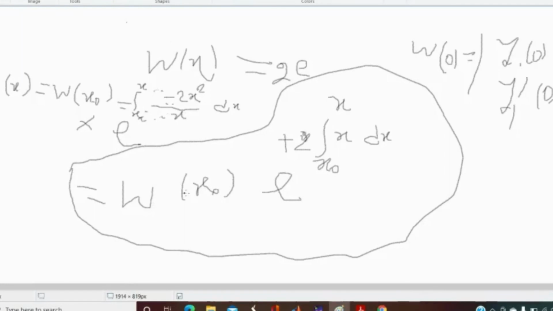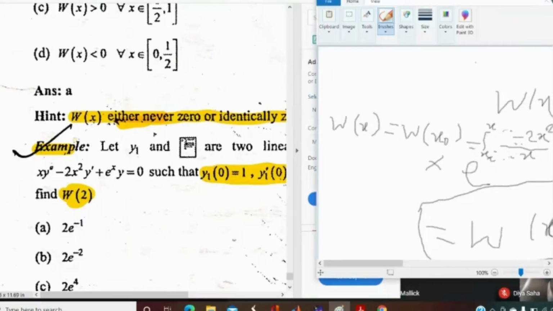If you replace x0 by 0, it will be W at 0, integrating from 0 to x, and the value of W at 0 is given. So simply by calculating this integration, you will get W at x. Okay, so let me finish here.